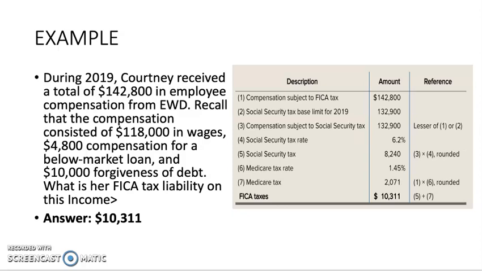Then you have to take into account the Social Security tax base of $132,900, which is what it's capped at, times 6.2%, which gets you to $8,240. Then take 1.45% for Medicare times the $142,800 base, and you'll arrive at $2,071. Take the two combined, and you're at $10,311.